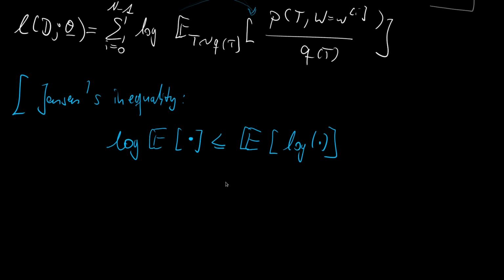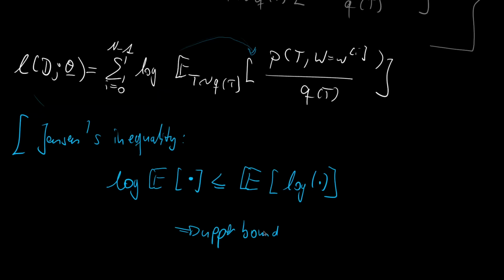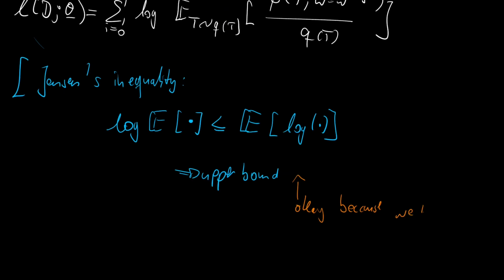And also let us note this down. This is some sort of an upper bound. And the upper bound is totally fine, because recall later on we want to maximize our log likelihood or our marginal likelihood. And then the upper bound works totally fine for us, because we can still find the same maxima. And let's write this down. Okay, because we maximize later on. Anyways. Okay, close the bracket for this interlude.